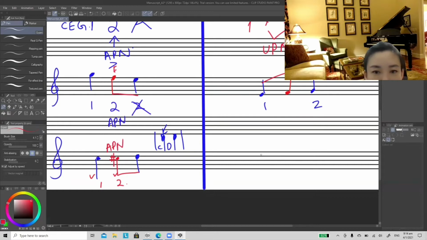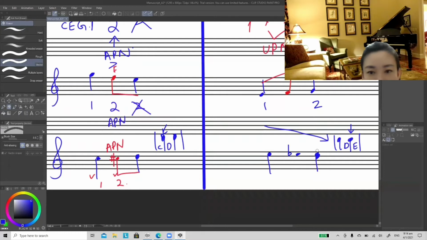Next, what if I add between E and D? Between E and D, we have a black key here, which is E flat. So instead of D sharp, you should put E flat because E to D is going down.